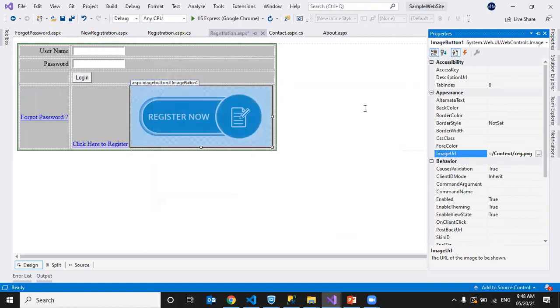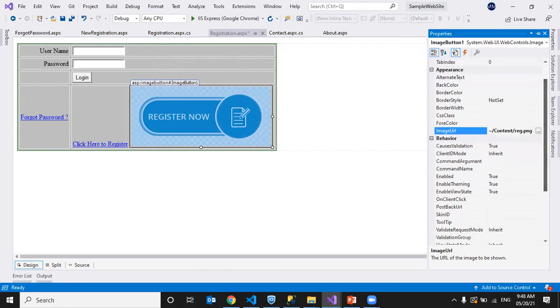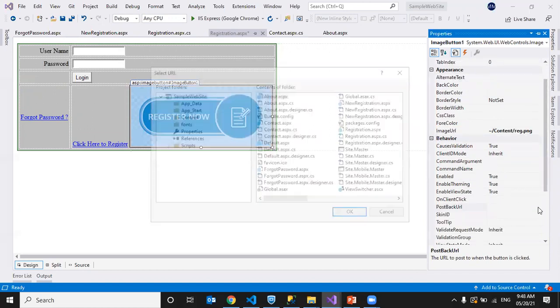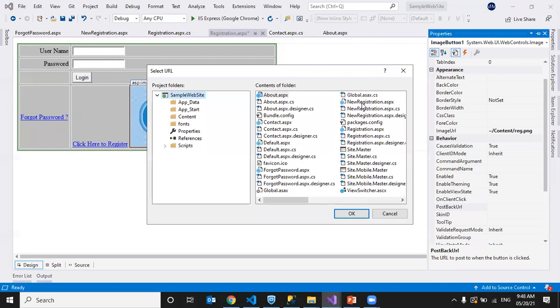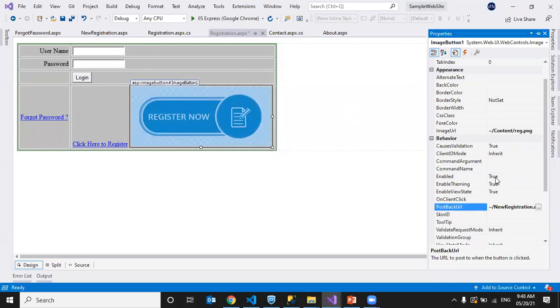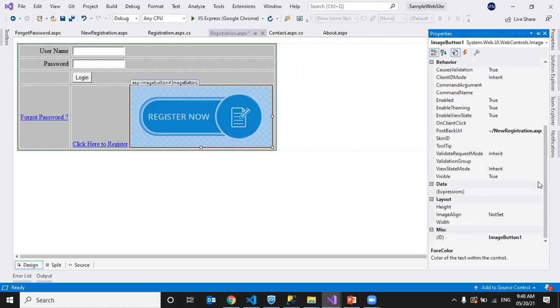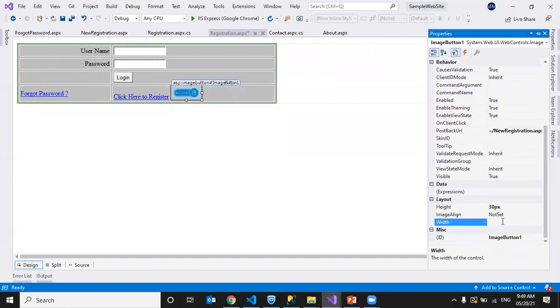Under content we have the image. Then the postback URL, to which page we want to go when we click on that, we can specify here. Then next, height and width I can set here, 30 pixel, and width, the default is enough.